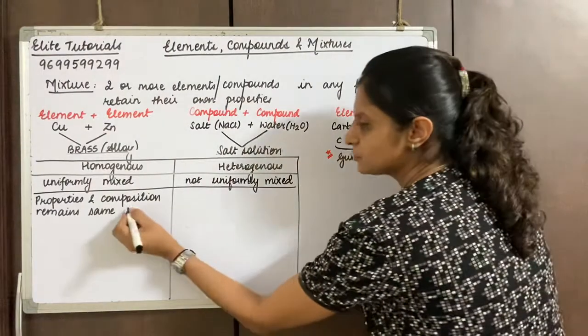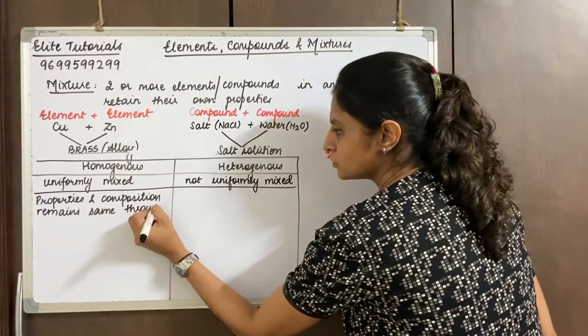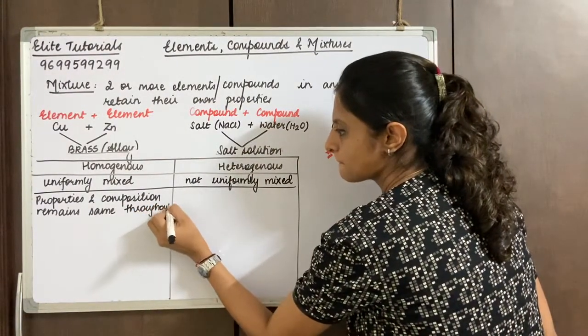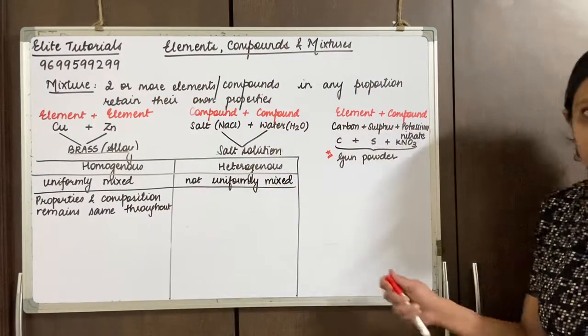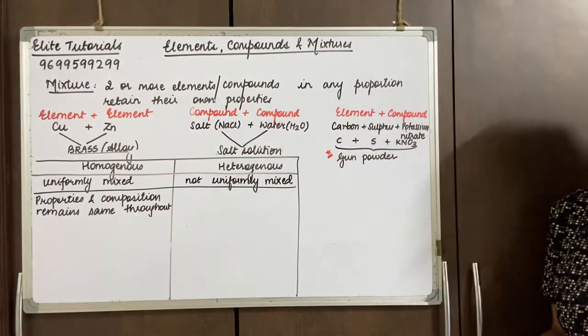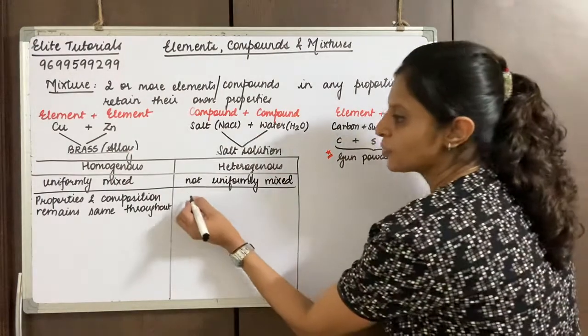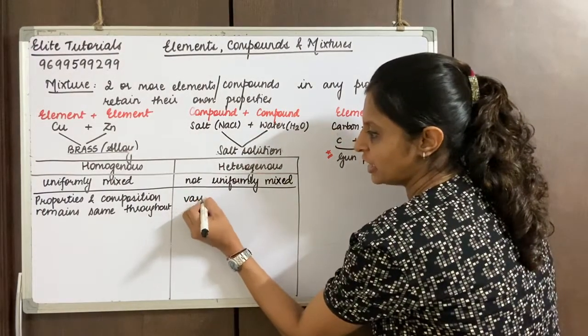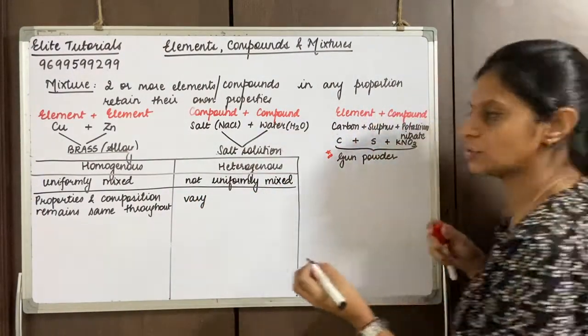In a heterogeneous mixture, it will not always remain the same, so we say the properties and composition vary. With that you will understand.